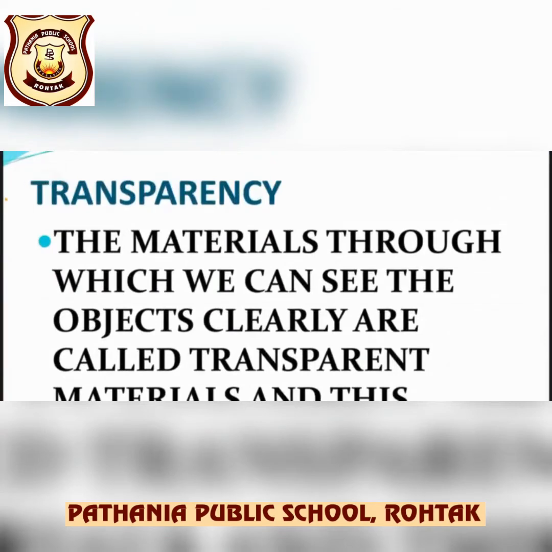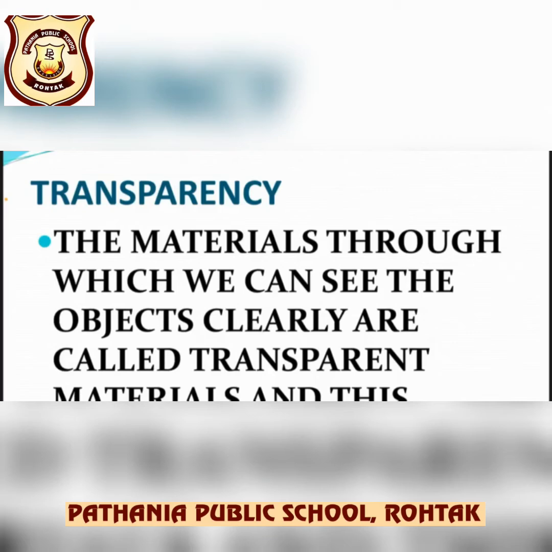Now your next property is transparency. What is transparency? Let's talk about it in terms of light. Transparency is associated with light. There are certain objects which allow light to pass through them, and there are certain objects which don't allow light to pass through them.